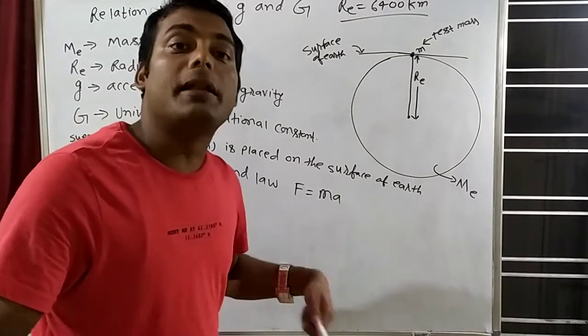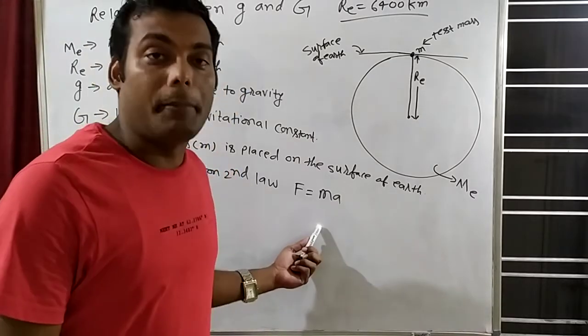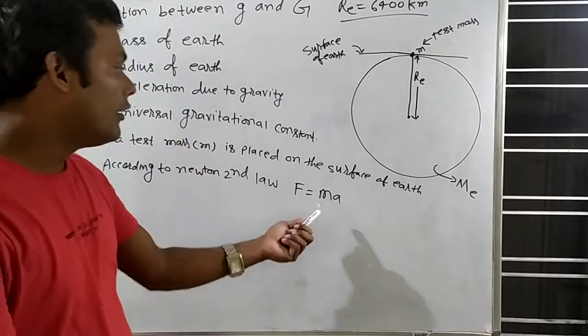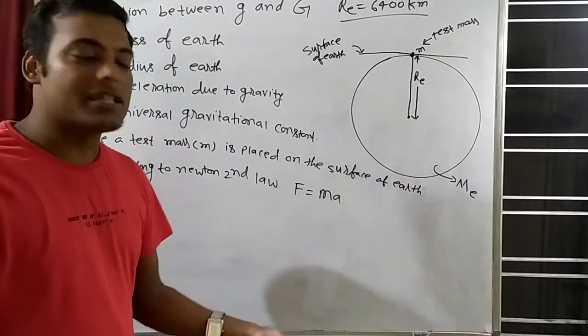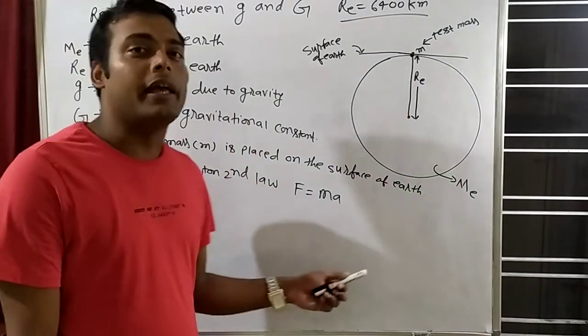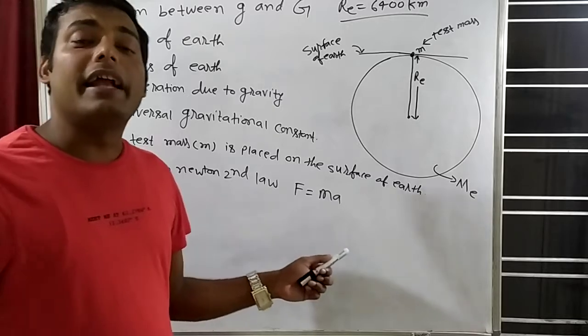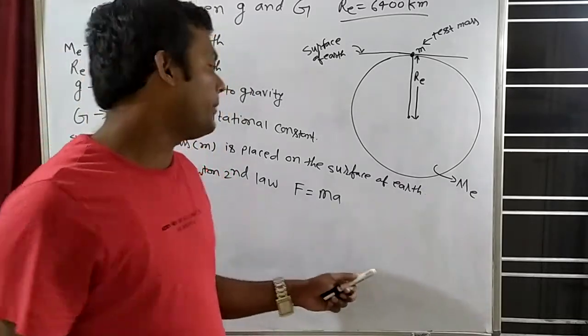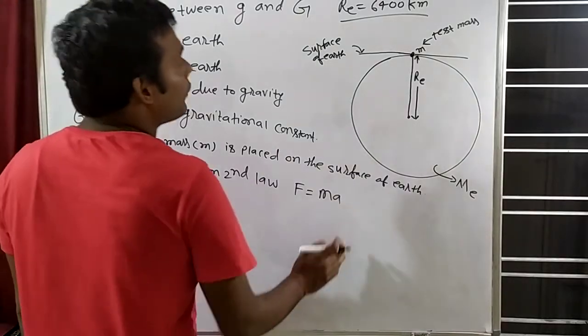When we assume that mass is constant, then F equal to ma is correct. If mass is variable, F equal to ma is not correct. In most cases, mass is constant. That's why we say Newton's second law is F equal to ma. Actually, the rate of change of momentum with respect to time is known as force, so F is equal to dp by dt.